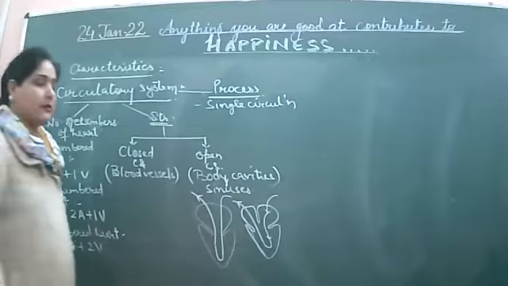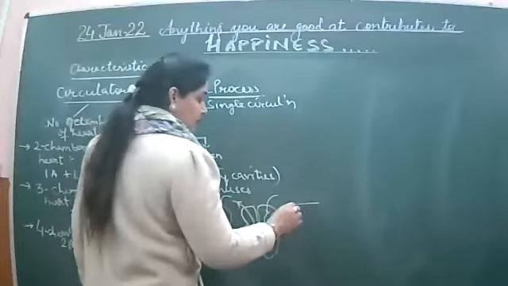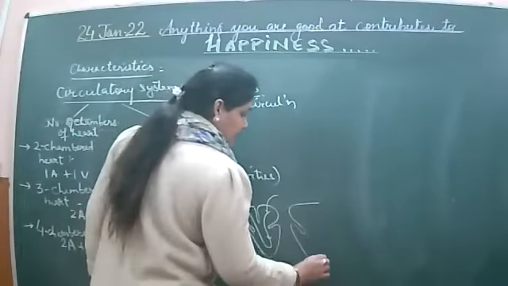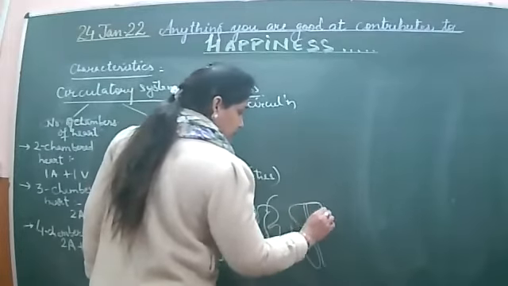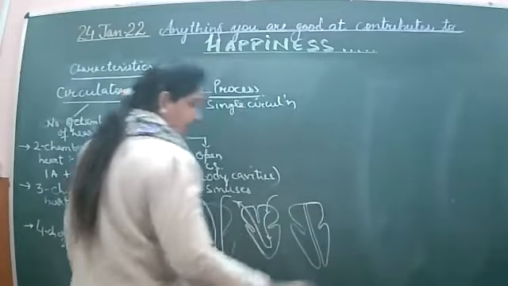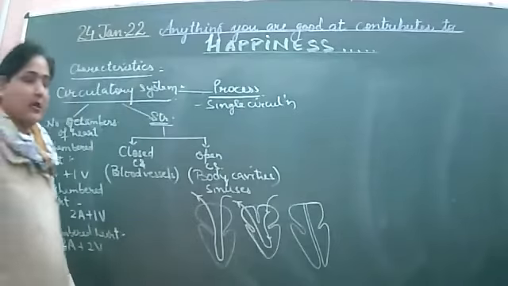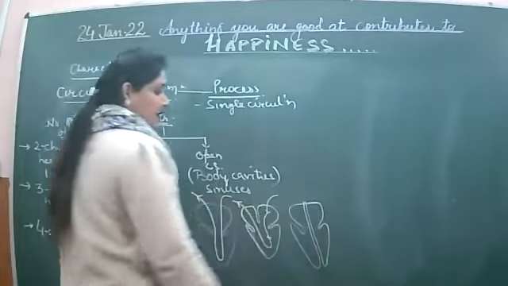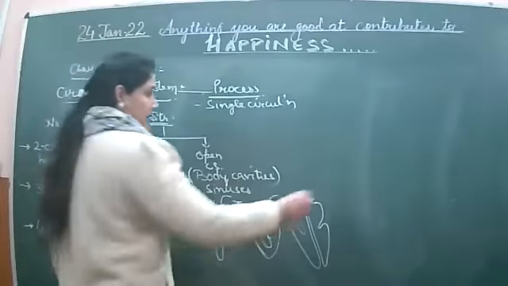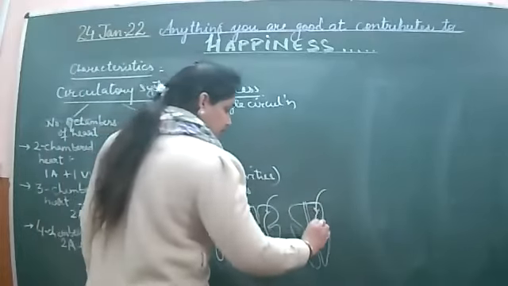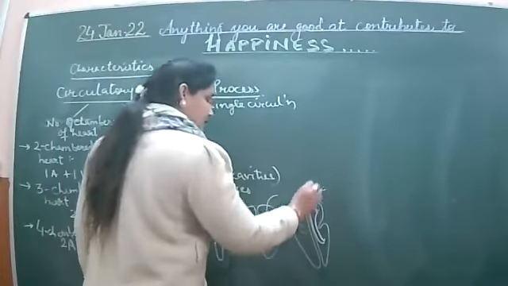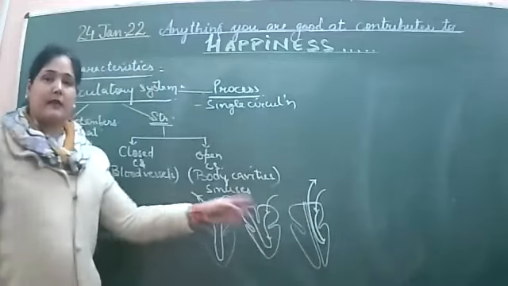But what about the double circulation? When there is a four-chambered heart. So the four-chambered heart involves the full septum, which is present over here, and then the ventricles that divide it into the four chambers. This is because the left and the right side is fully partitioned. That is why the blood enters into the left side of the heart, goes to the ventricle and leaves out from here only. Has it completed the heart?